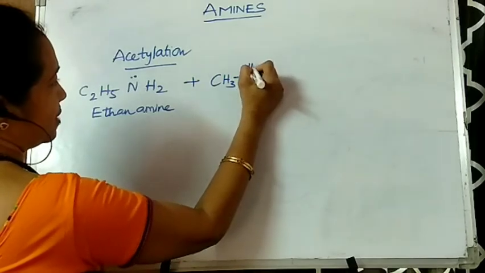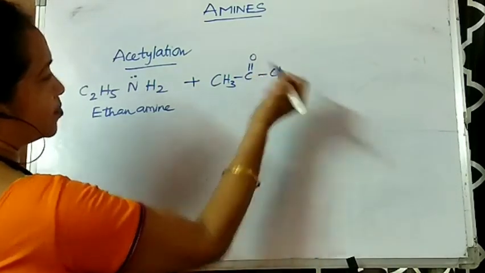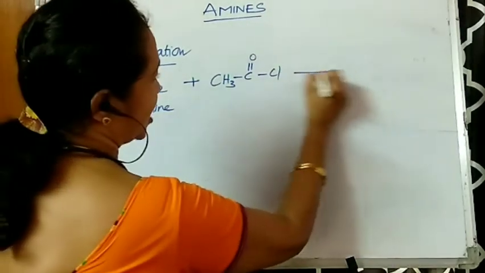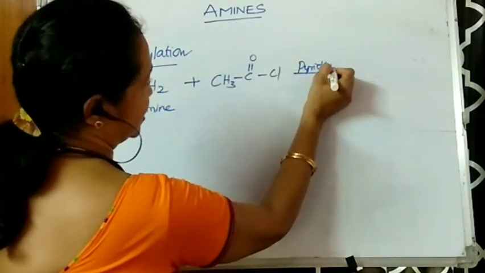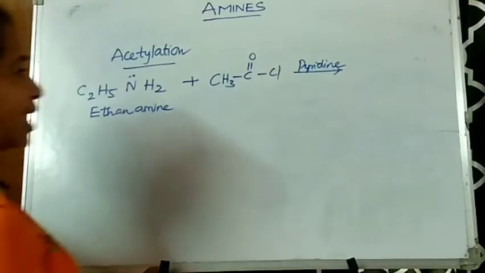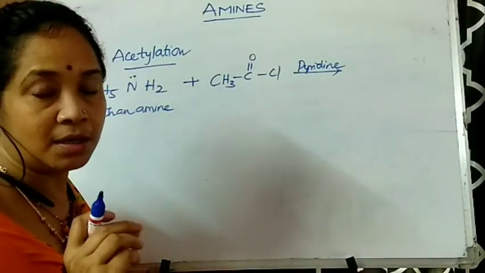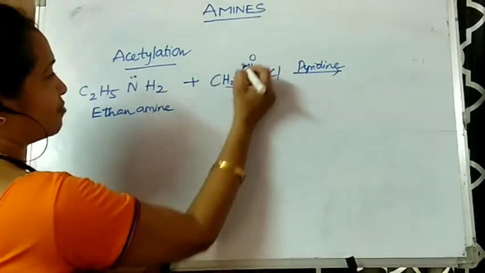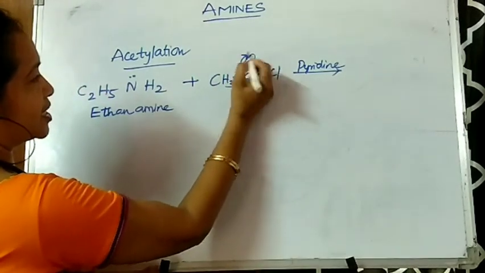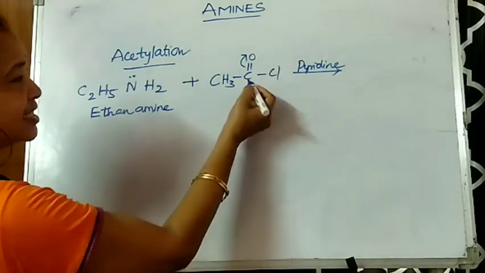CH3C double bond OCl. This acetylation is done in the presence of pyridine, which is a base, right? So in this mechanism, you have to observe the movement of electrons, that is how they are displaced. Now first of all, this is moving up such that O gets a minus charge and C gets a positive charge.